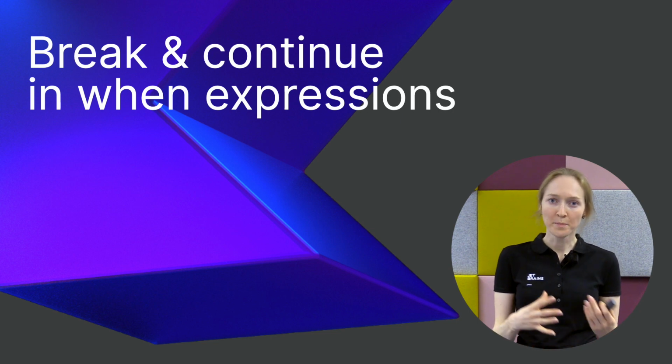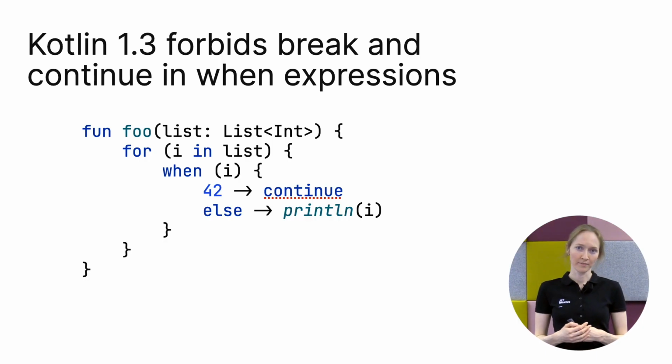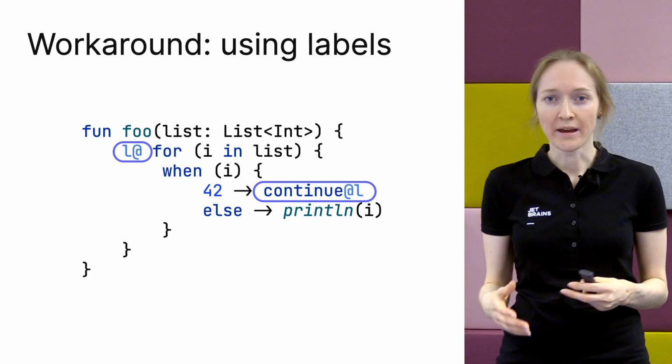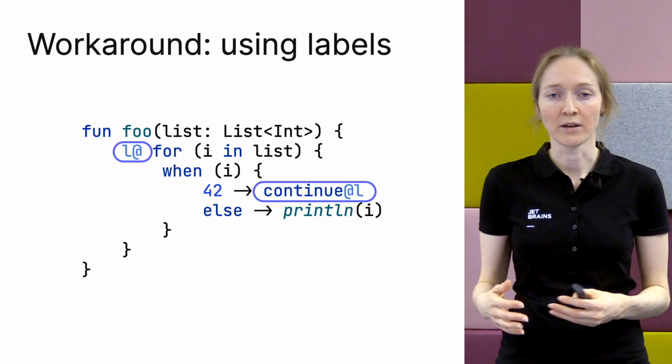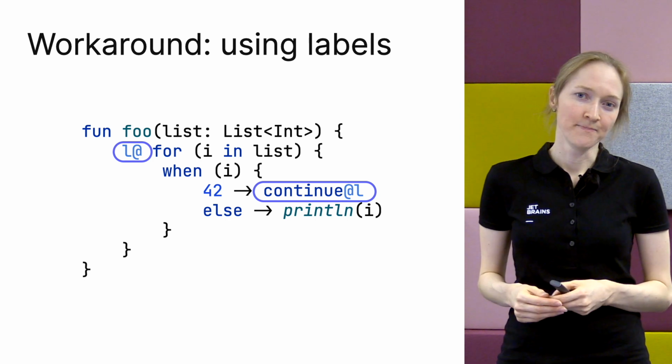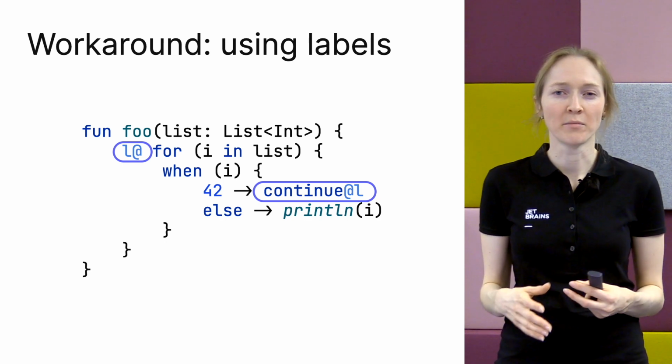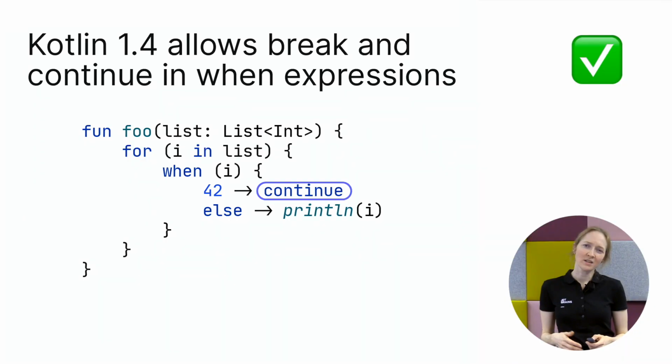Kotlin 1.3 forbids using break or continue inside when. If you try it, you see that the compiler suggests using labels. A workaround exists. You can label the outer loop and then append this label to break or continue. But that's inconvenient. We wanted to reserve break and continue inside when, probably for some logic related to the when expression. But it turned out that usage with relation to outer loop is expected by everyone, so now these usages are allowed. You can use continue or break inside a when expression. It's then bound to the outer loop.